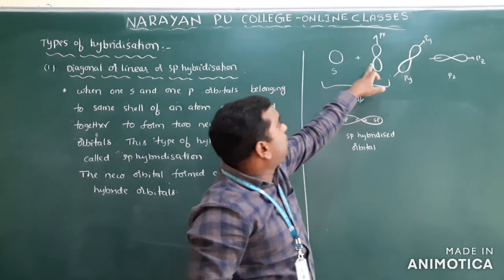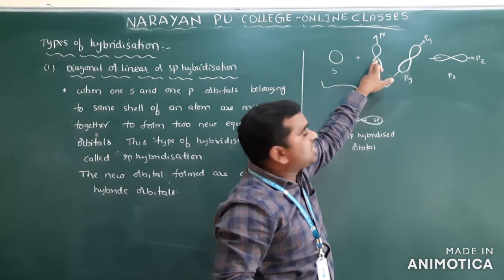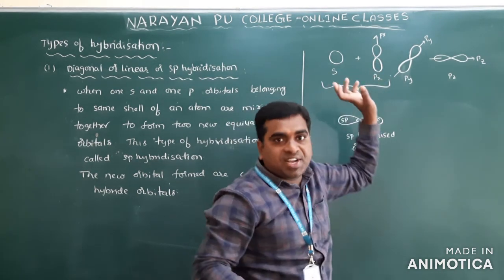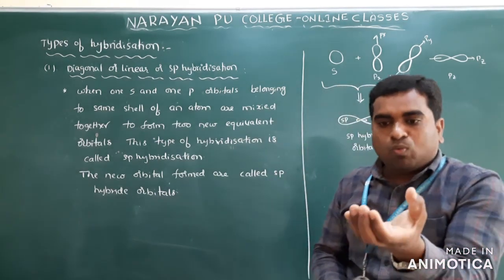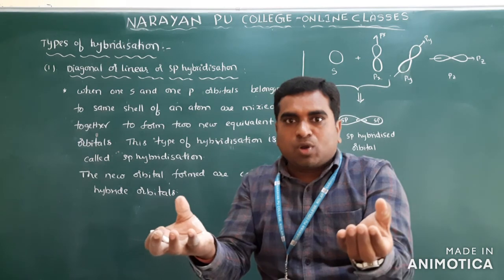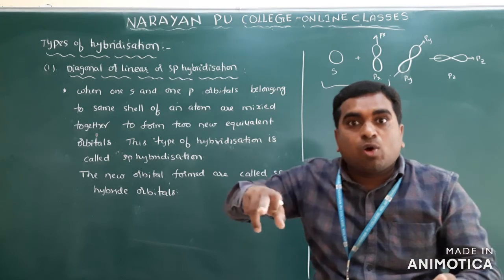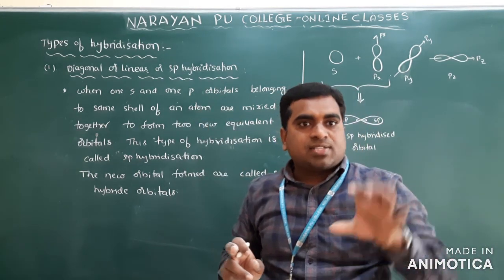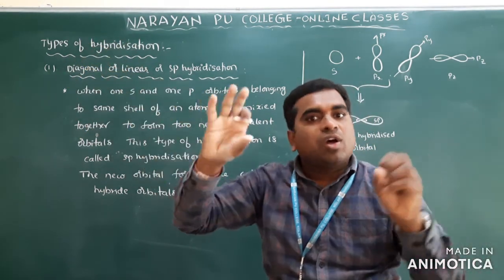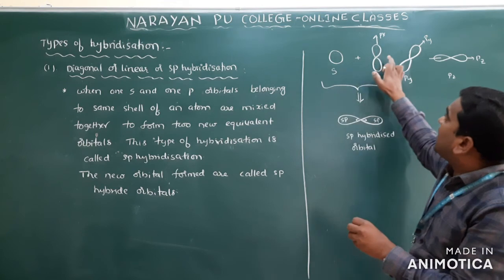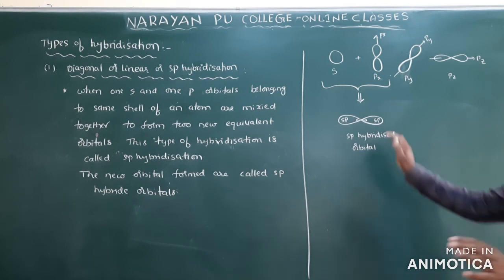Why? Because you see, if you take one p orbital and one s orbital and bond formation takes place, say an s orbital and one px orbital overlap. Clear? But which bond will you get there? You will get one bond, but the angle is 90 degrees there, because the s orbital is different and the p orbital is different. But after mixing, both are the same. Got my point now?